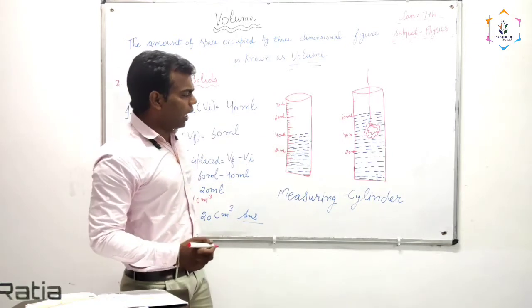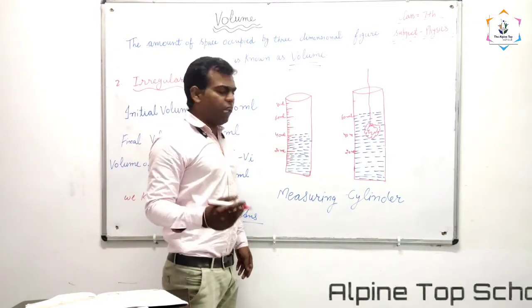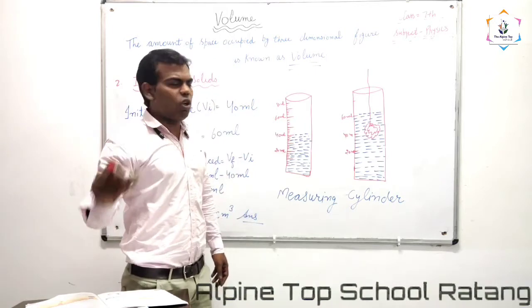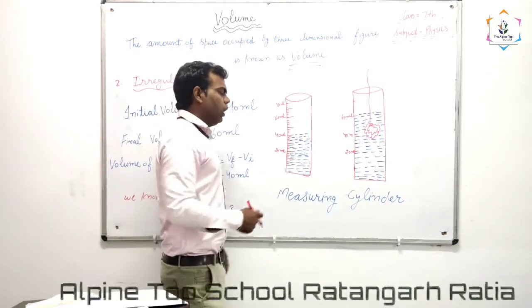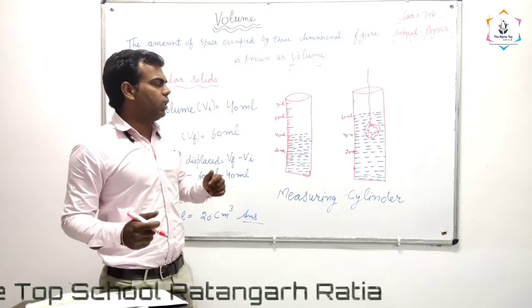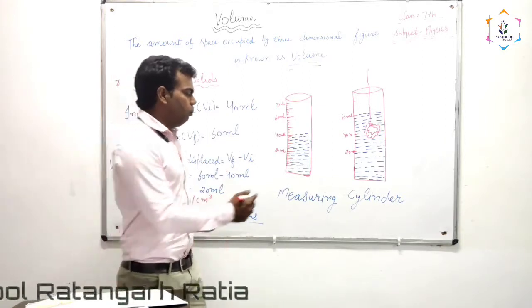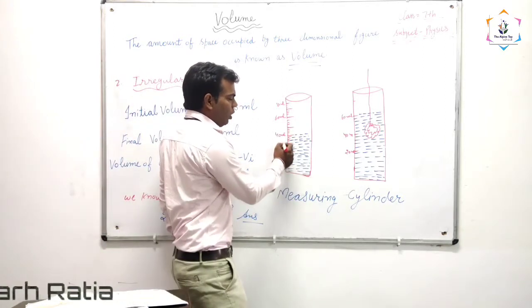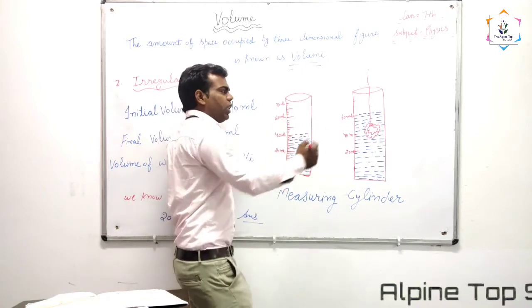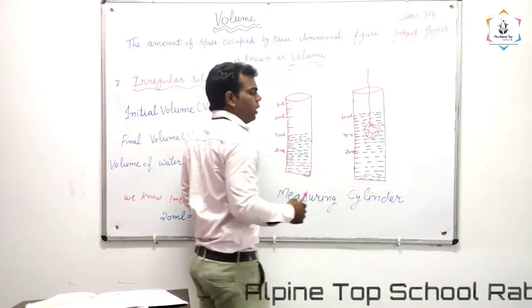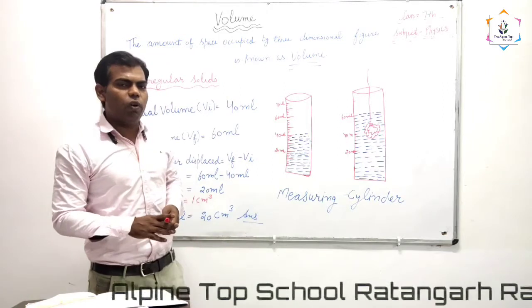On the other hand, what do we need? A stone, water, and a thread. We need 4 things: a measuring cylinder which has graduations on it, a thread, a stone, and water.